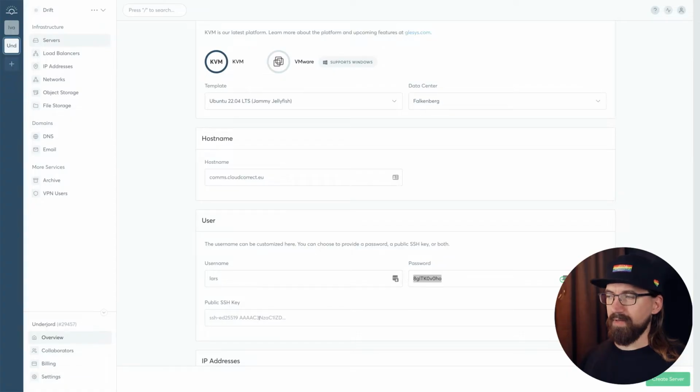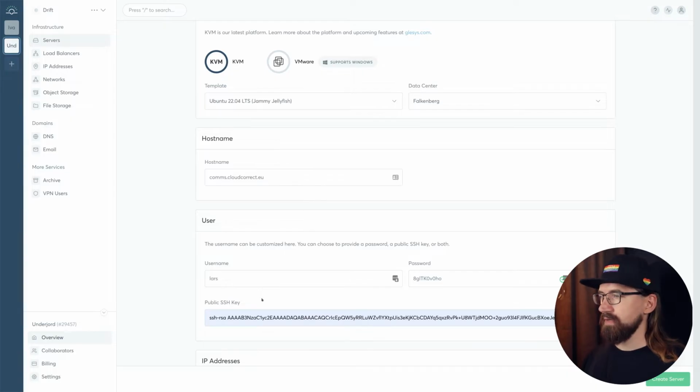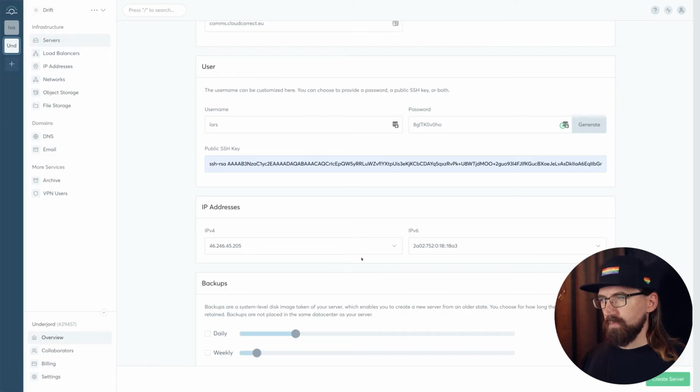So you can add your public SSH key so you don't have to use the password to get into the server. Let's do that. I have a few pre-filled that I can use, so I'll just put that one in there. We get an IP address and we get an IPv6 address. I'm going to be dealing with the 4, but you get a 6 as well, which is good.